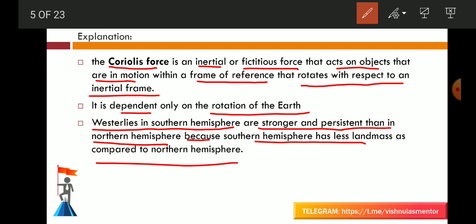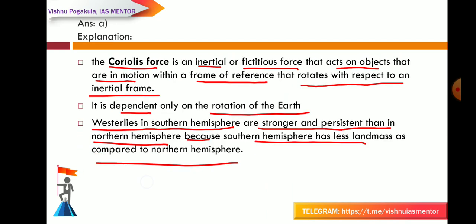The higher speed and the greater persistence of westerlies in the southern hemisphere are caused by differences in atmospheric pressure patterns as well as their variation from that of the northern hemisphere. The landmass in the southern hemisphere is comparatively less, so the average annual pressure decreases much more rapidly on the poleward side of the high pressure belt. So according to this, statement 1 is correct. As far as Coriolis force is concerned, it is strongest in the polar region and zero at the equator. So the answer is A.